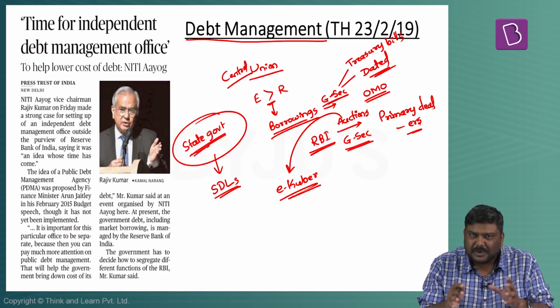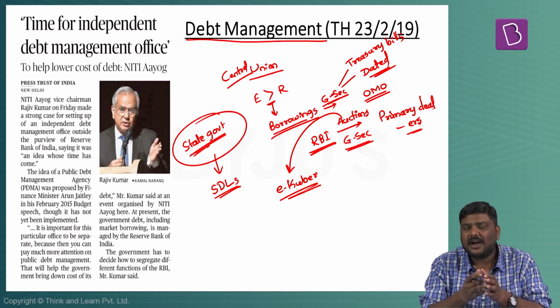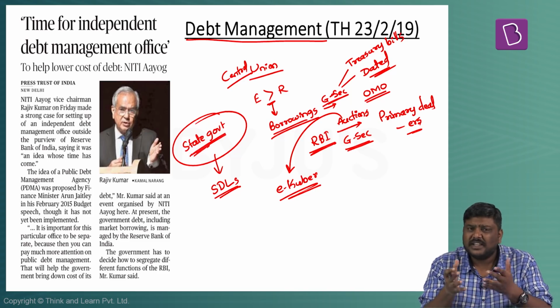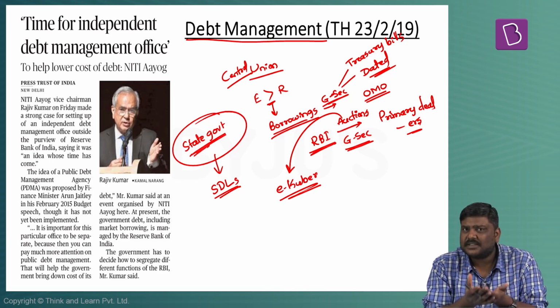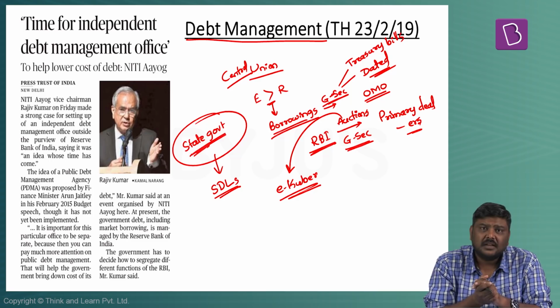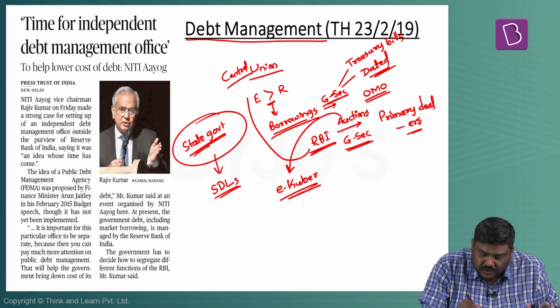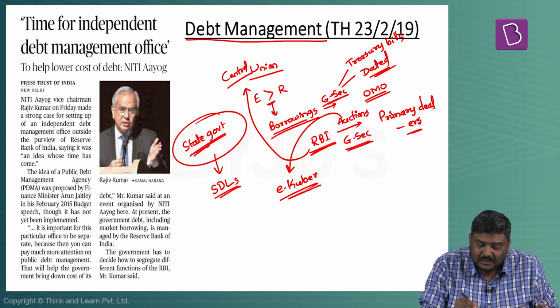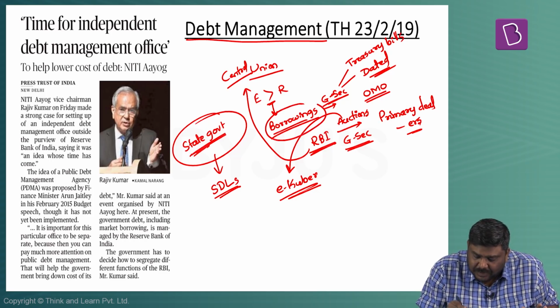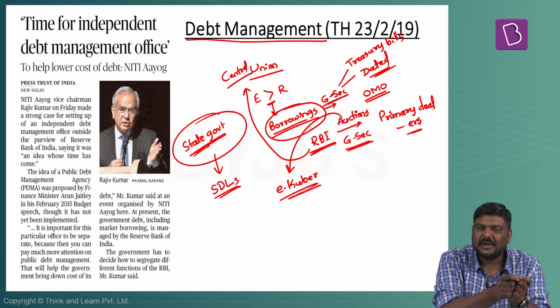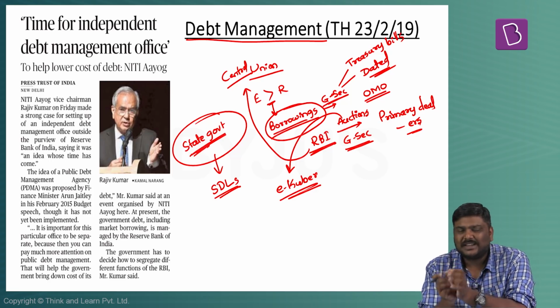Now, this particular function of RBI, where RBI sells or auctions the G securities, or these securities are purchased by RBI itself if they are unsold in the market, but essentially the money that is collected goes to the government. And this money helps the government to bridge the deficit between excess expenditure compared to the receipts.